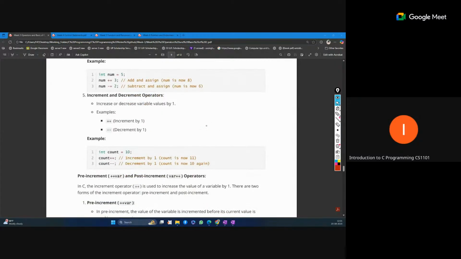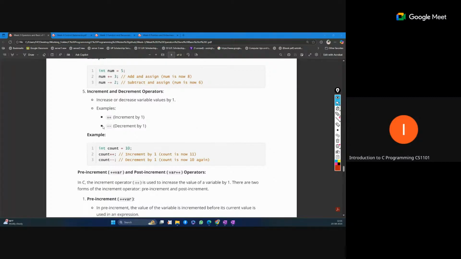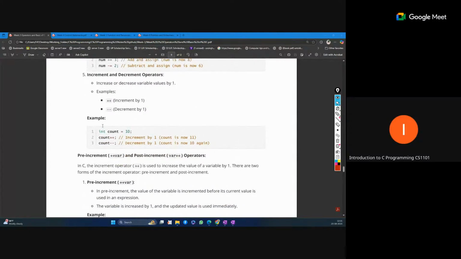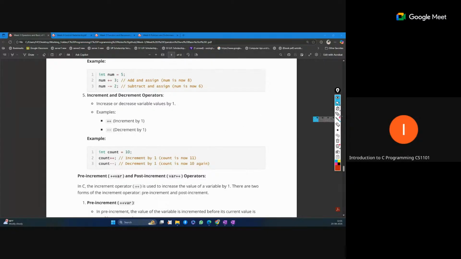Now the pre-increment and decrement. I have already mentioned that, but what does it actually mean? I am just repeating it quickly. Suppose we have a equal to 10 and b equal to 20, and we are writing a plus plus and here plus and minus minus b. How will this expression be calculated?